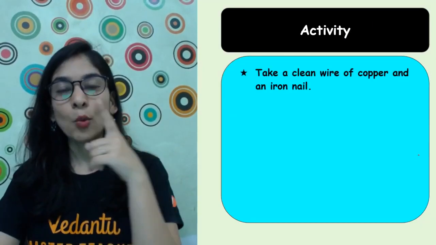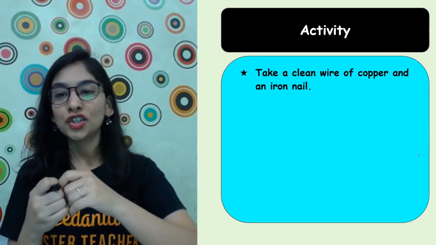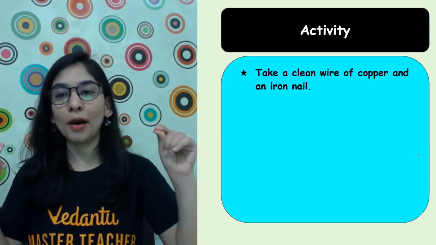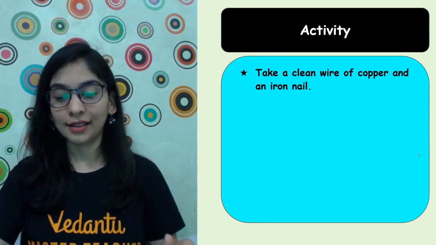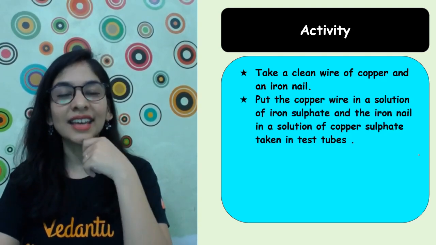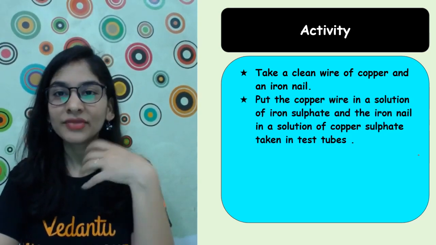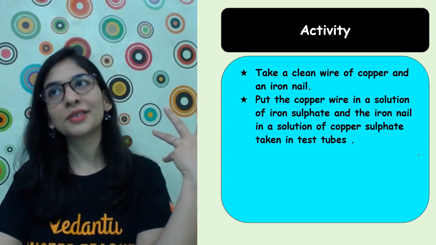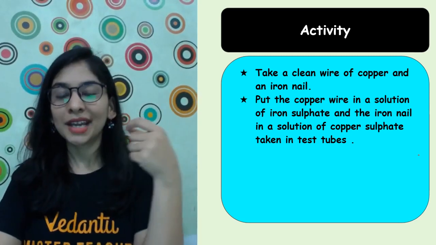So let's do that. We are going to take a clean wire of copper and an iron nail. I guess you can get them at home also, but there are things that might not be available at home, only in the laboratory, and schools are not open. But we can figure it out.